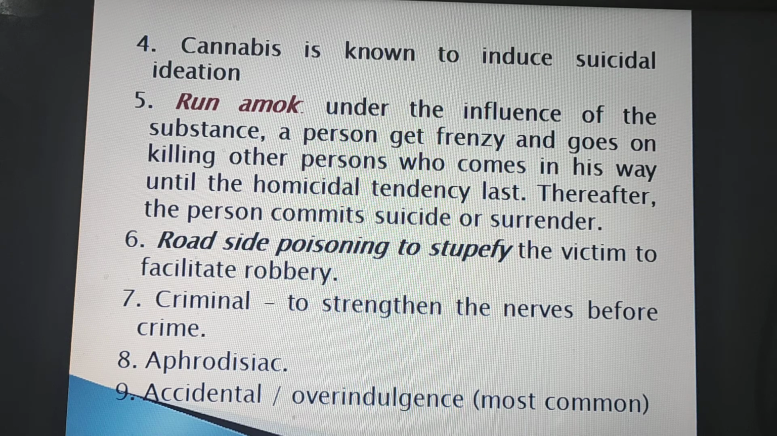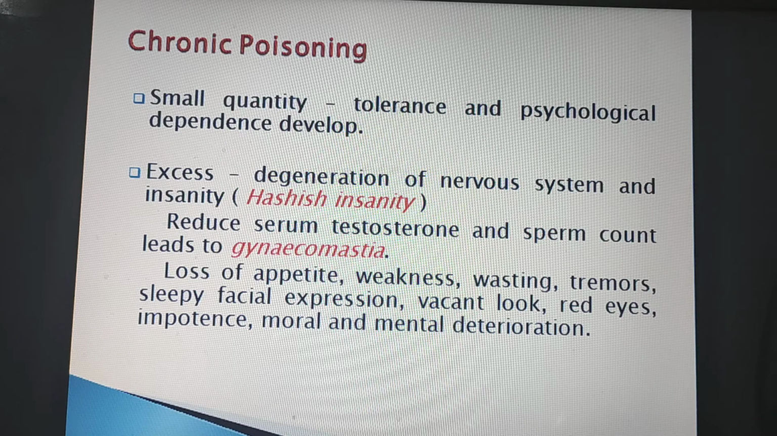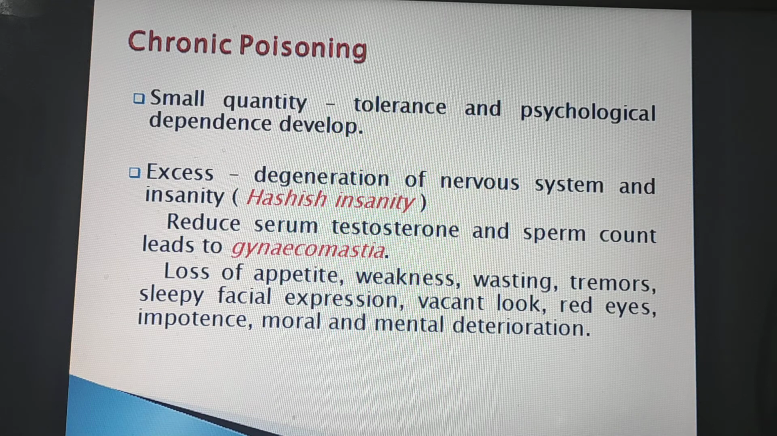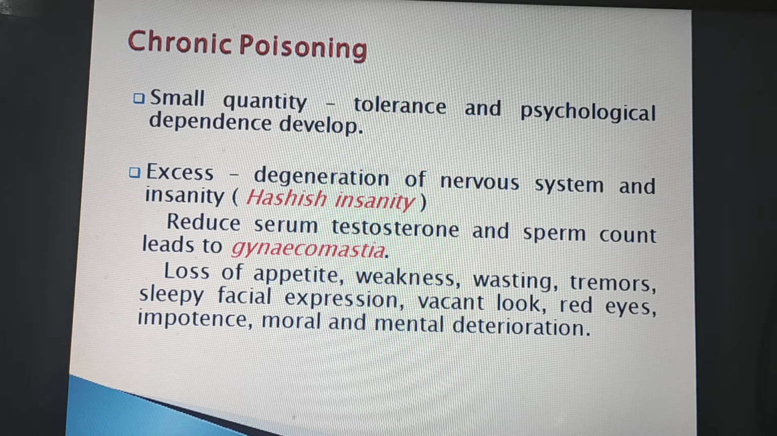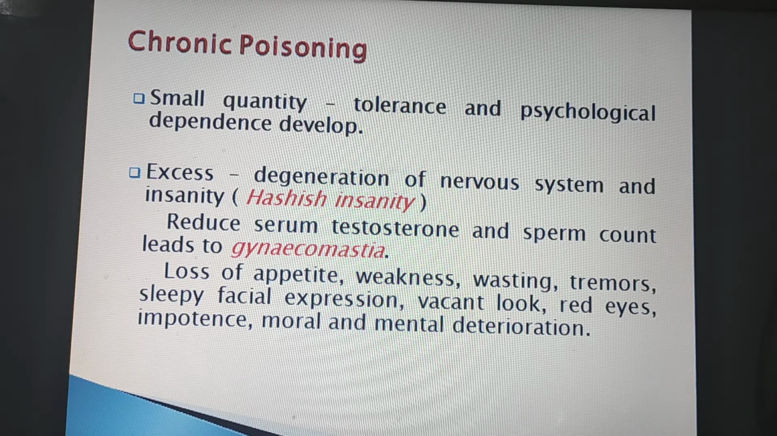accidental poisoning and overindulgence. Overindulgence is most common in cases of cannabis poisoning. Chronic poisoning. If a person takes it again and again in a small quantity, it develops tolerance and psychological dependence, but it's not a physiological one. Then if taken again and again in excess amount, it leads to degeneration of the nervous system and insanity. That is also known as hashish insanity.